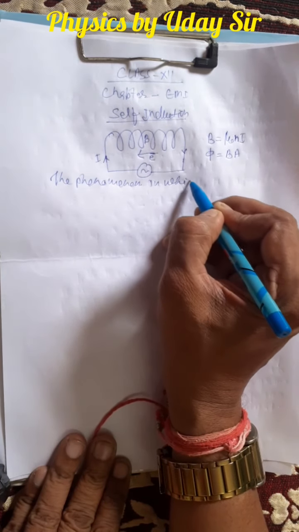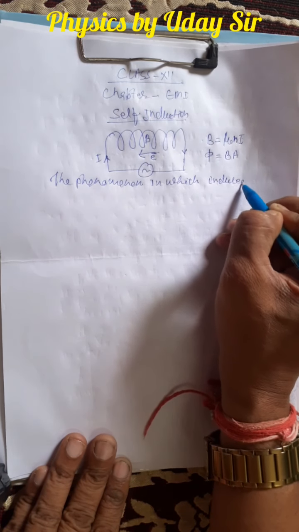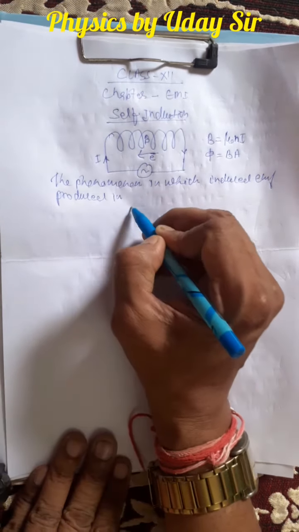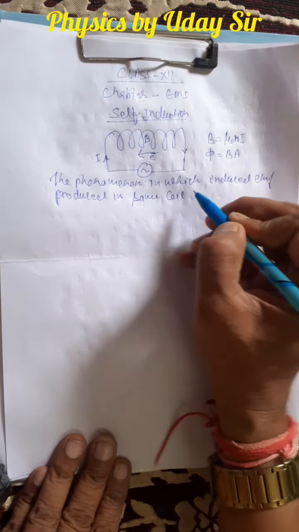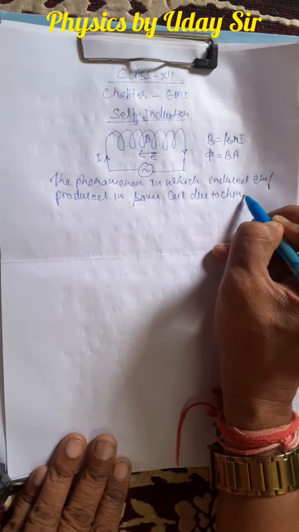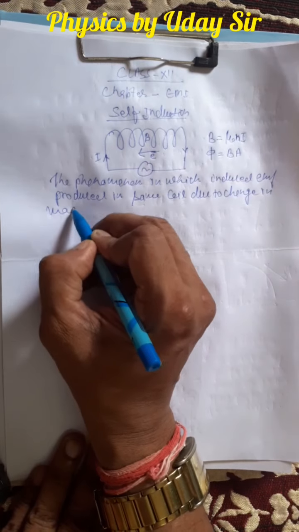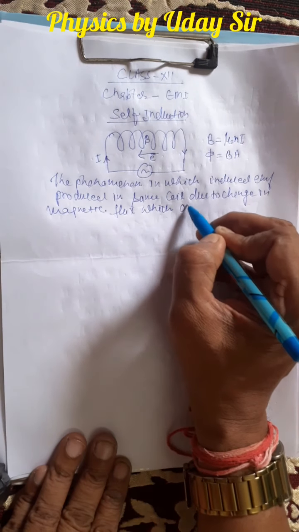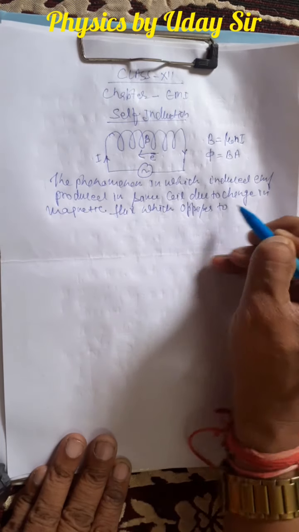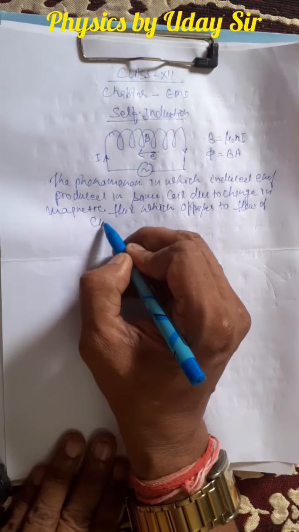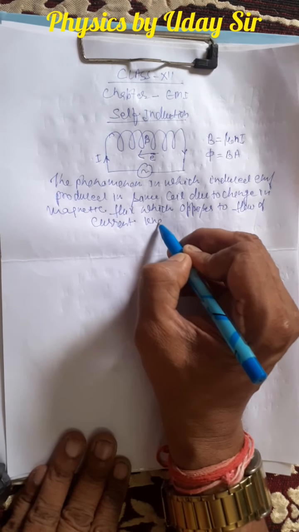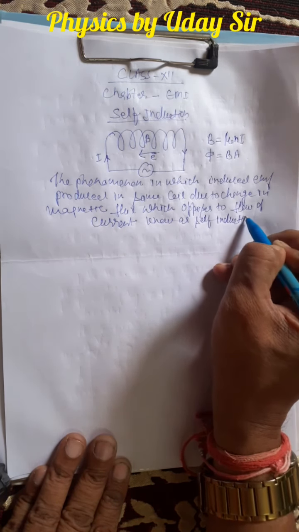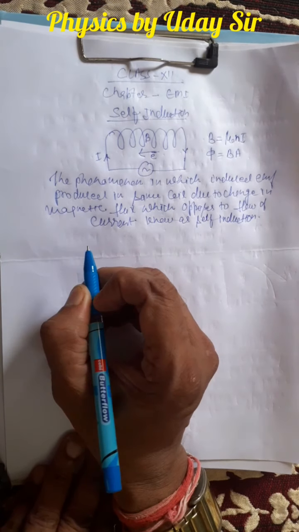in which induced EMF produced in the same coil due to change in magnetic flux, which opposes the flow of current, is known as self induction.